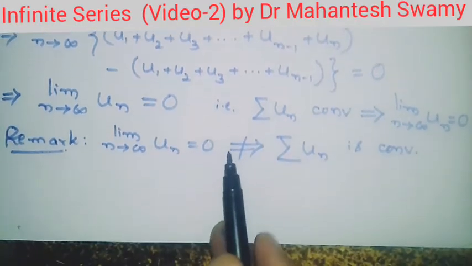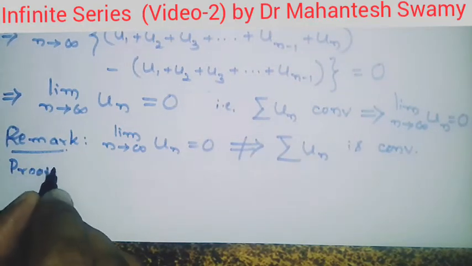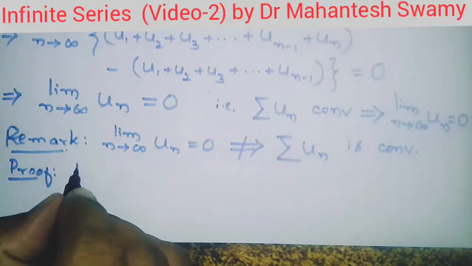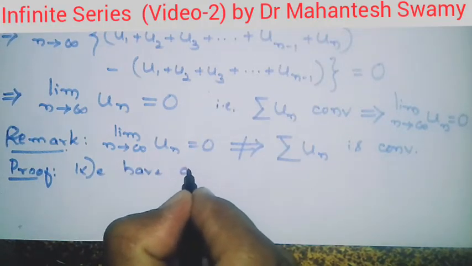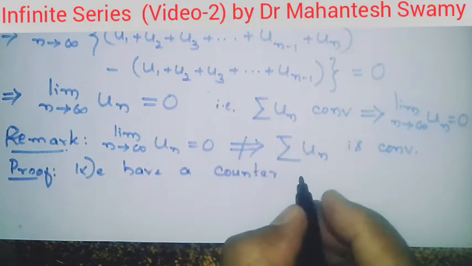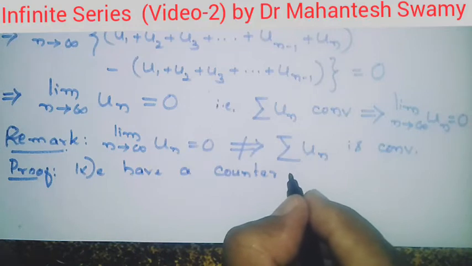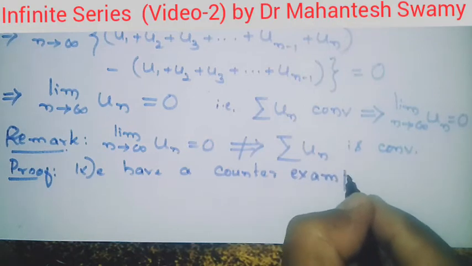So in order to prove this result, we have a counter example. Counter example means if at all we want to disprove any result, then it is enough if we produce one example for which the result is not valid.